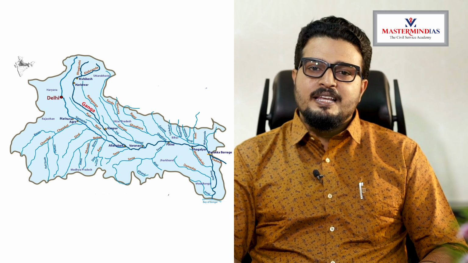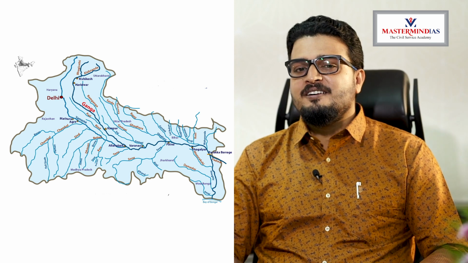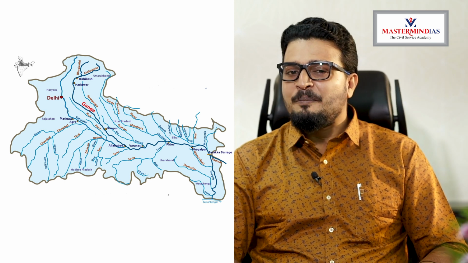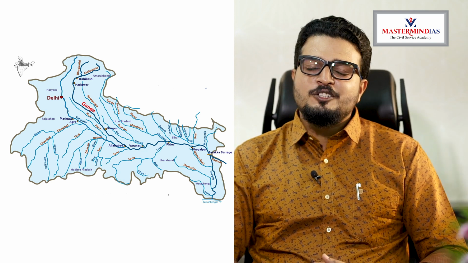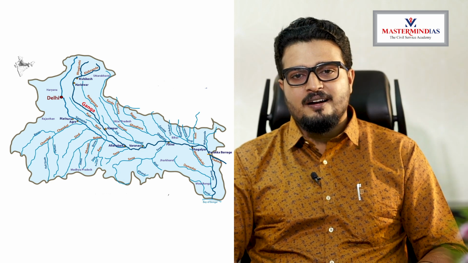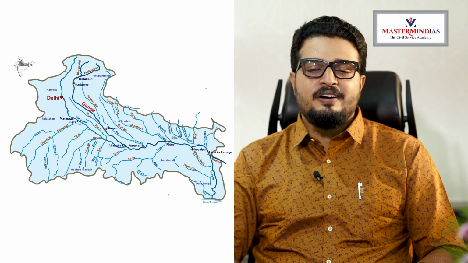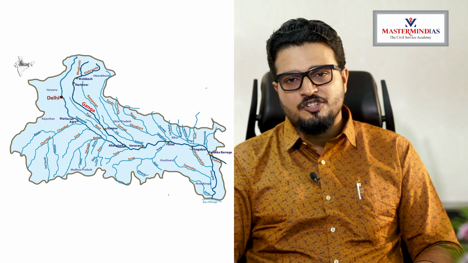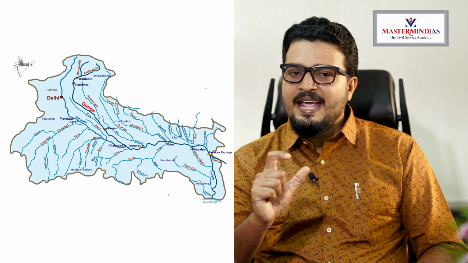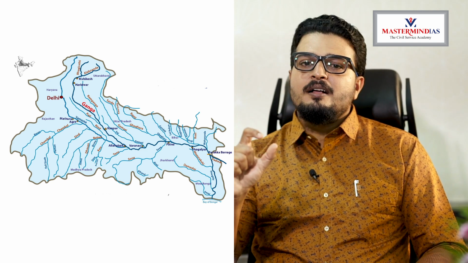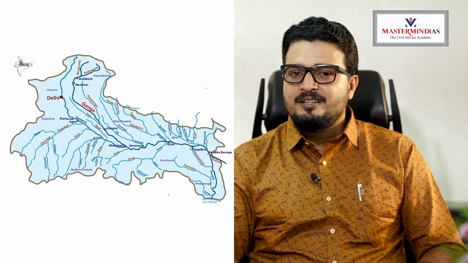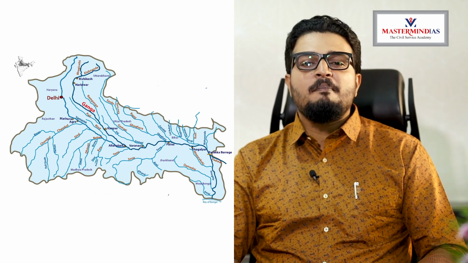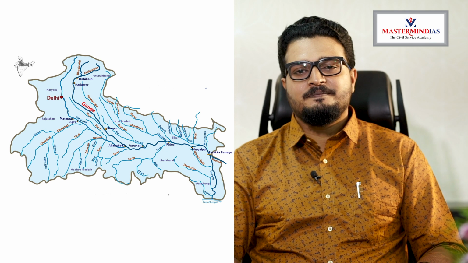In the river Bhagirathi, another important tributary of Ganga meets, that is Damodar. You can see it in the map. Damodar was once known as the Sorrow of Bihar, but that has been rectified with the help of the Damodar Valley project. So the place where the Ganga splits into Hooghly and Padma is Farakka Barrage, which is in Murshidabad district of West Bengal.